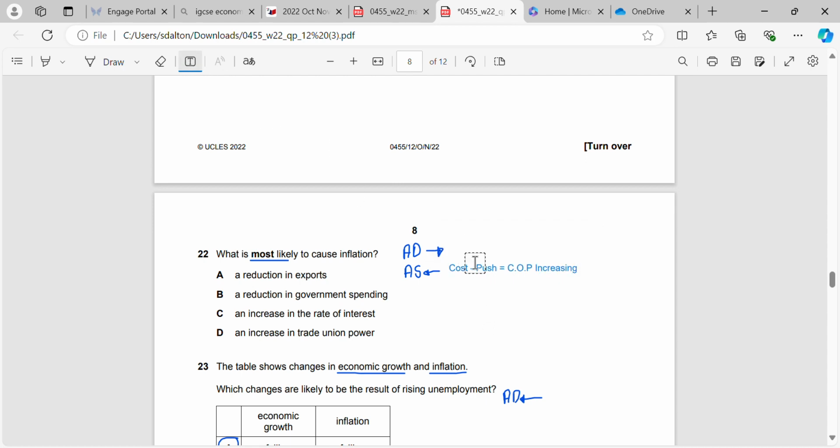Or we have AD moving to the right, where we use expansionary fiscal policy or expansionary monetary policy. So if we have a reduction in imports, what's that going to do? That's going to move AD to the left.